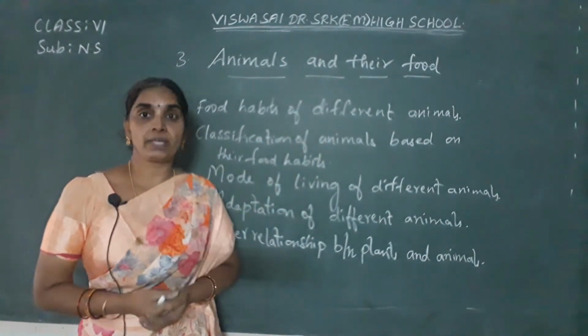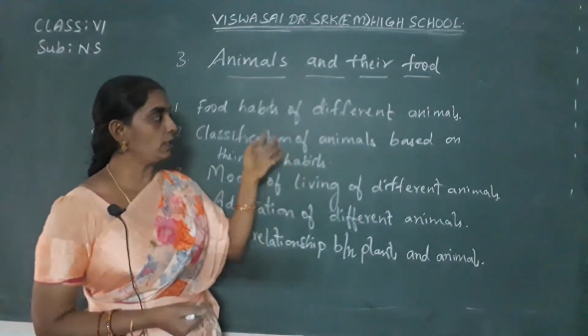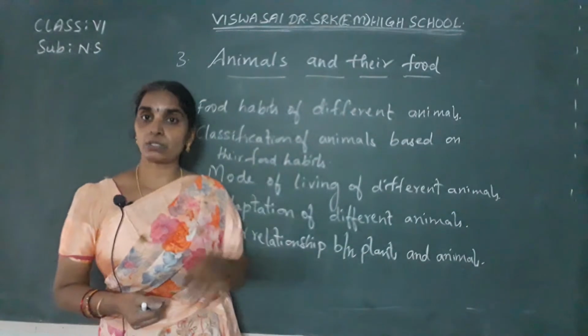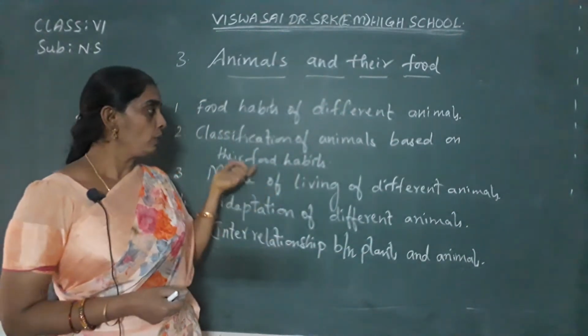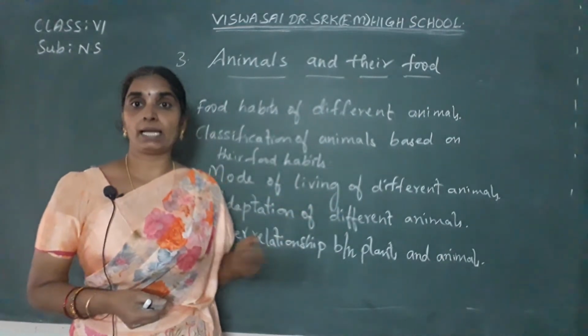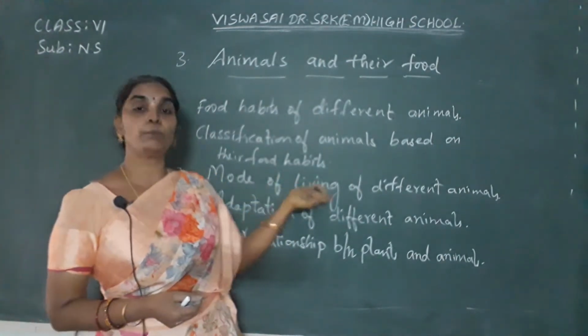So what is the classification of the animals? You are going to learn next. Okay, so based on the classification of the animals and also you are going to learn about the adaptation of the particular animals and what is their mode of living.